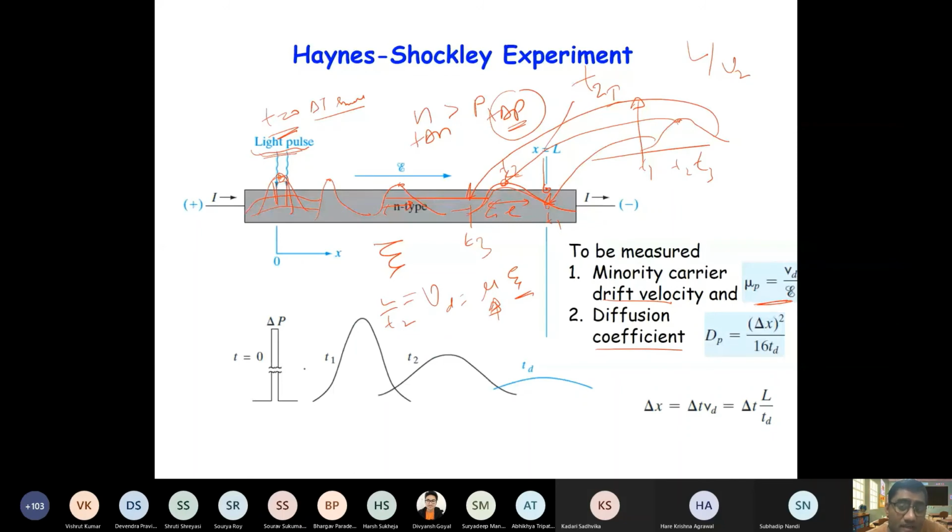And what was the diffusion coefficient? For the diffusion coefficient, you have to basically look at this curve, right? The spread of the curve will tell you the diffusion coefficient, correct? And when we see the full equation, we will be able to relate how it is related to the spread here. This spread will be in terms of delta t, and how it is related to the spread in delta x. So delta x is delta t times the drift velocity.